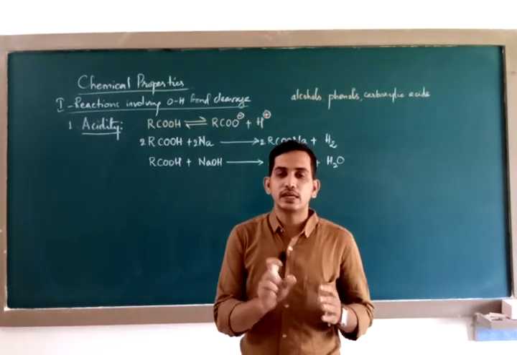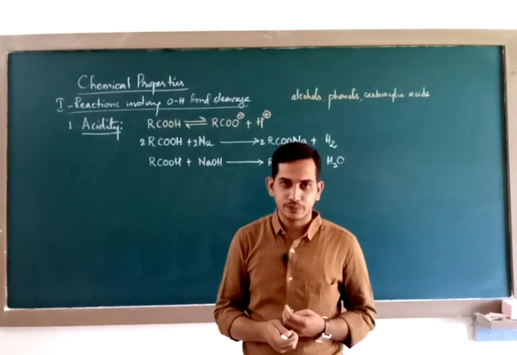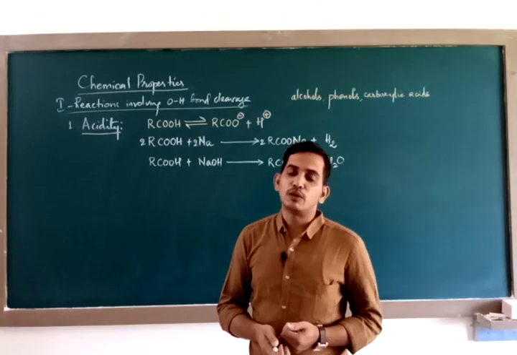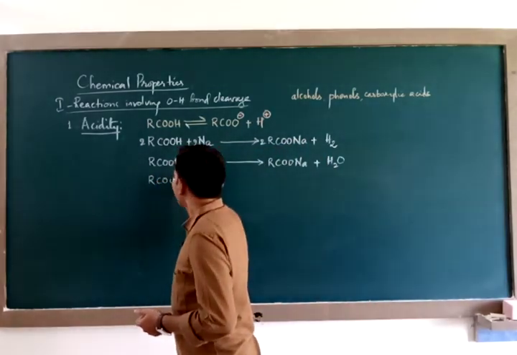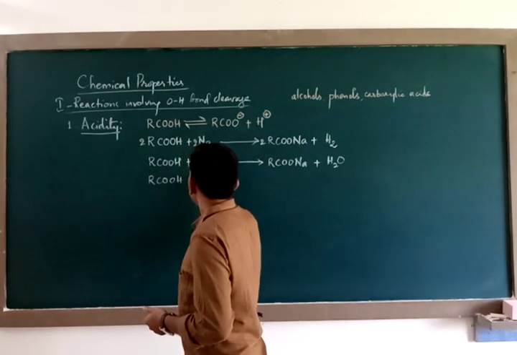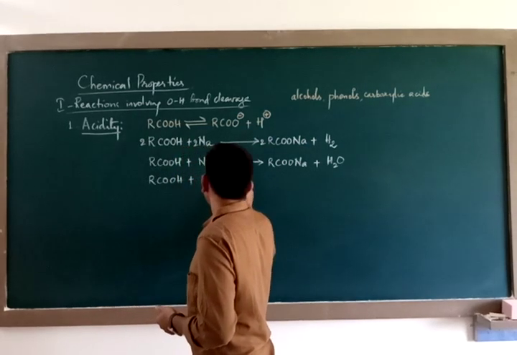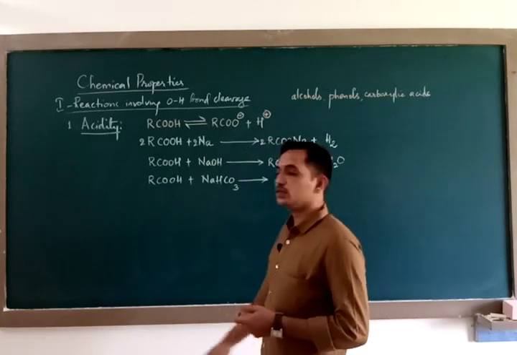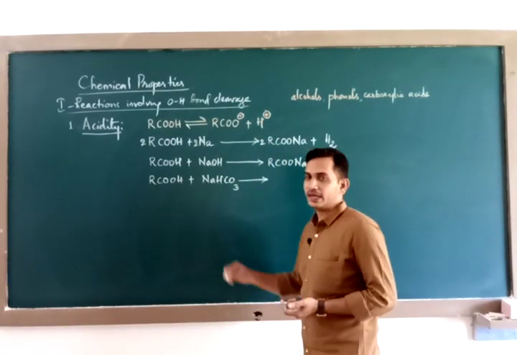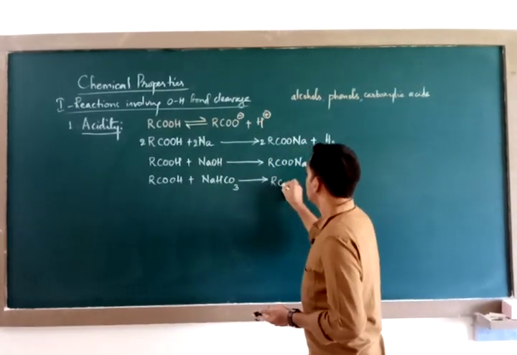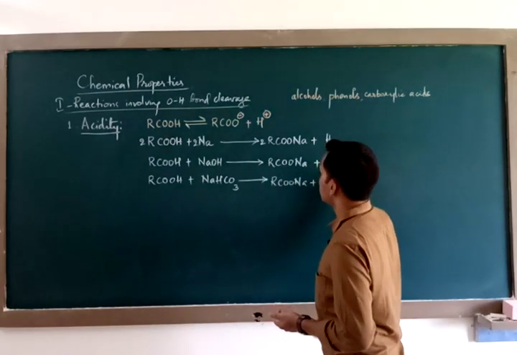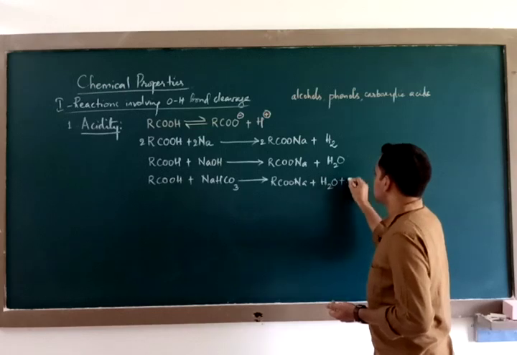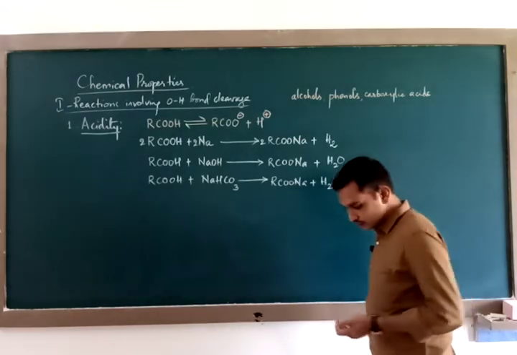Now we have phenols and carboxylic acids in the same range. Let us see, there is one more reaction wherein carboxylic acid reacts with sodium bicarbonate, or sodium hydrogen carbonate, and it gives salt plus water plus carbon dioxide.